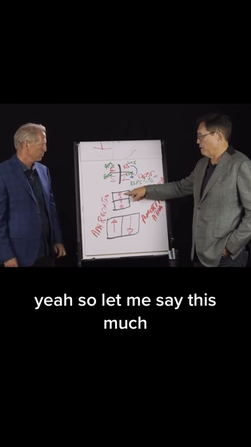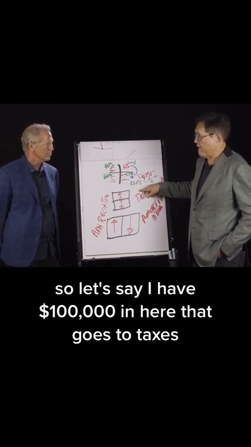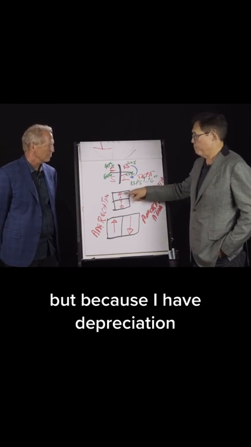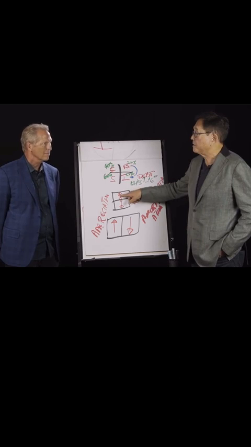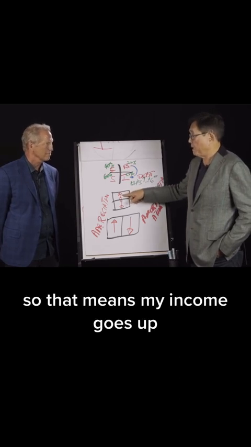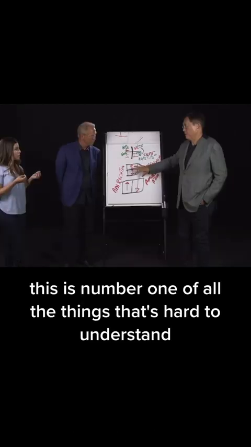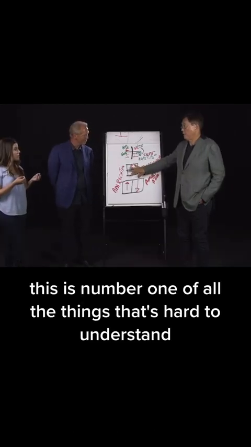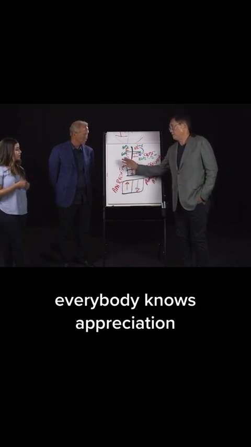Yeah, so let me say this much. Let's say I have $100,000 in here that goes to taxes. But because I have depreciation, I don't have to pay the $100,000 in taxes. So that means my income goes up, but it also means my expenses went down. This is number one of all the things that's hard to understand. This is simple.